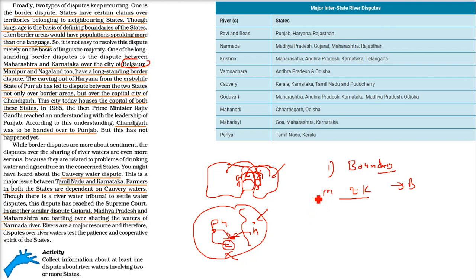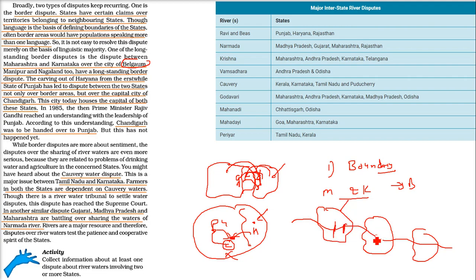And the most important problem with the states, I can tell you, is this: if this is one state, this is another state, this is a third state, and a river passes through all these, if one state is overusing the water, that is, it has made many dams, what will happen to the people in the other states? So there is a water dispute. For example, we have the famous Kaveri water dispute between Tamil Nadu and Karnataka.